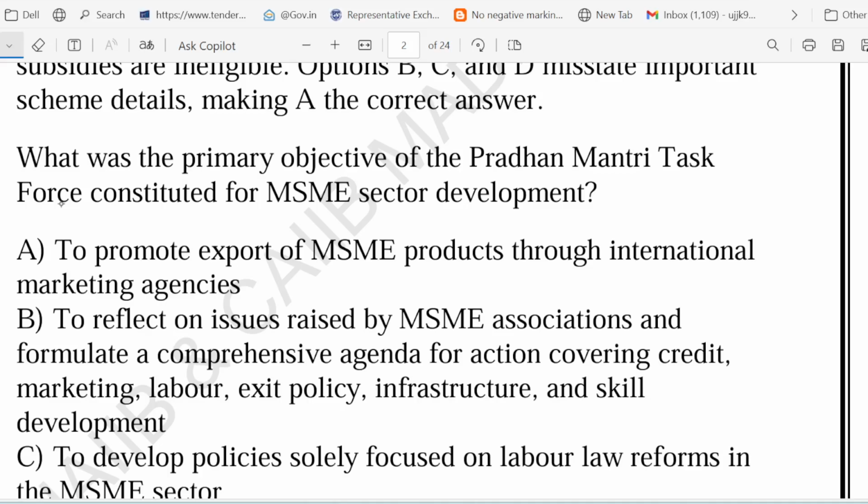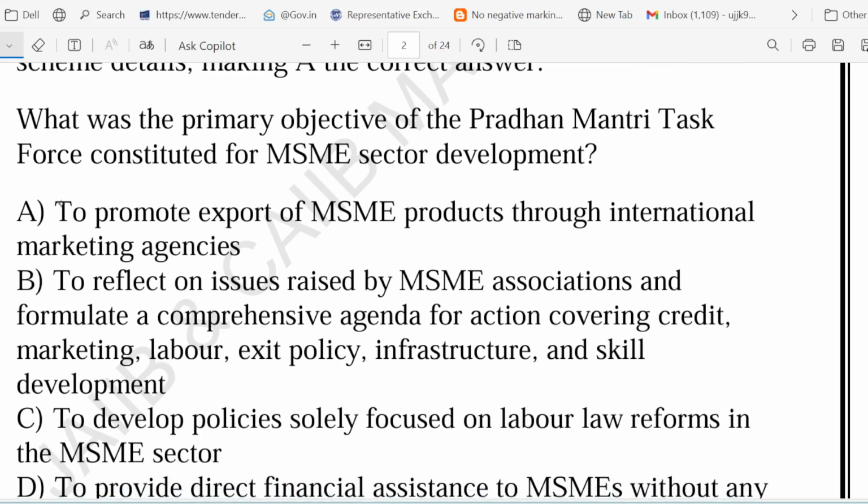Now friends, let's look at the next question. So what was the primary objective of the Pradhan Mantri Task Force? Yeah, this is a very good question. Pradhan Mantri Task Force was constituted for the MSME sector development. What was the primary objective?